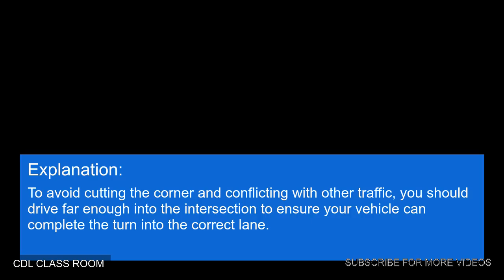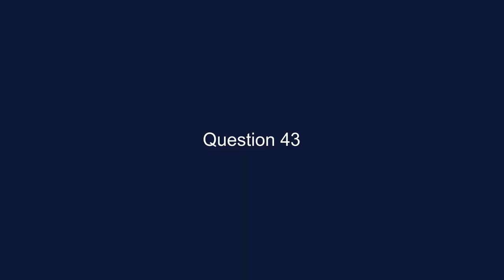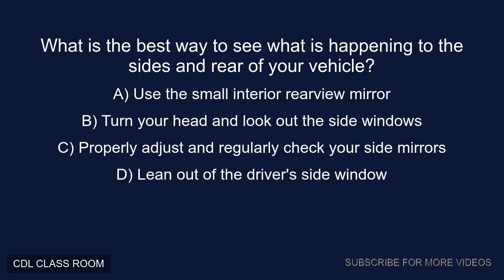Explanation: To avoid cutting the corner and conflicting with other traffic, you should drive far enough into the intersection to ensure your vehicle can complete the turn into the correct lane. Question 43. What is the best way to see what is happening to the sides and rear of your vehicle?